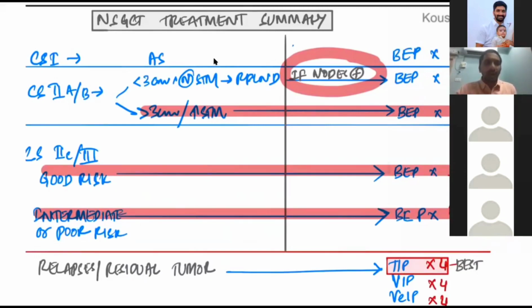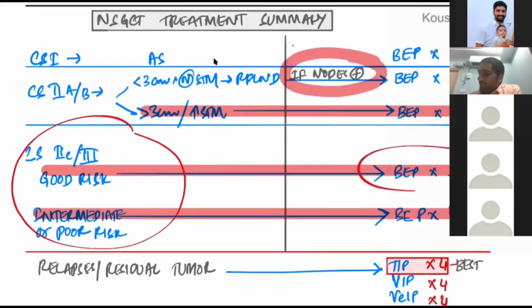Stage 2A or B. If the mass is less than 3 centimeters, do an RPLND. Mass is more than 3 centimeters or the markers elevated, you give 3 cycles of BEP. Stage 2C or 3, you apply the IGCCG criteria. If it is a good risk, see, this thing is same in both seminoma and non-seminoma. Good risk patients, 3 cycles of BEP. Intermediate or poor risk patients, 4 cycles of BEP. This is same in both. Only this part is varying.